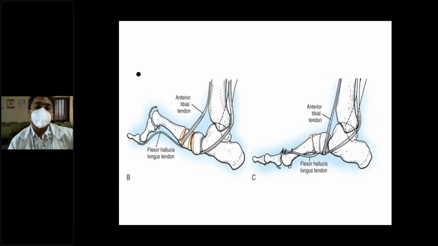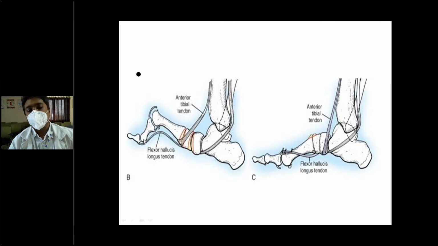So what they do, they reroute the flexor hallucis longus tendon, which is plantar, and they reinsert it onto the metatarsophalangeal joint capsule. So that will correct the deformity of the clawing.